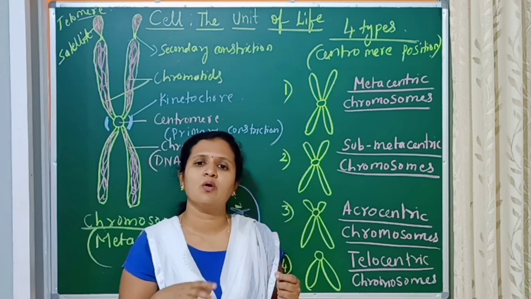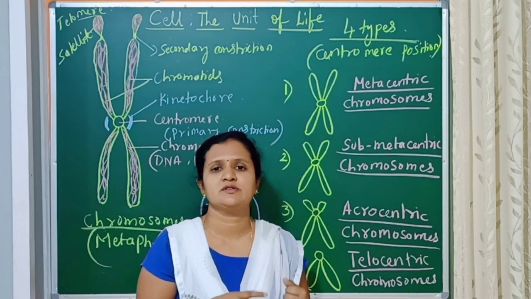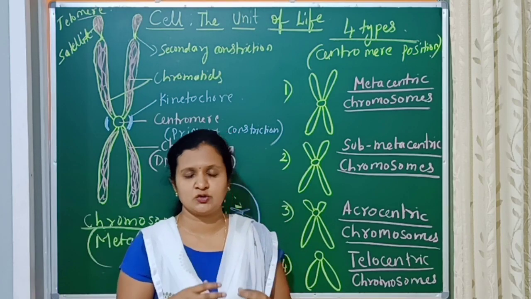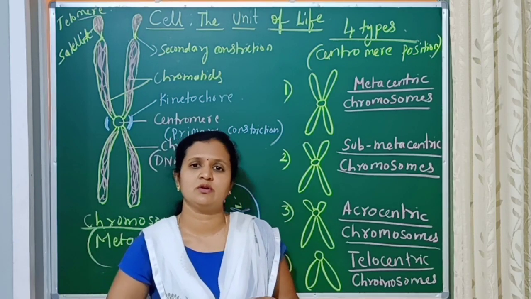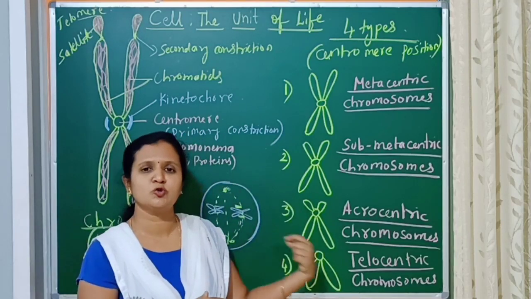We have studied all the organelles of the cell, such as the mitochondria, chloroplast, endoplasmic reticulum. We have come to the end of the chapter along with the chromosomes.